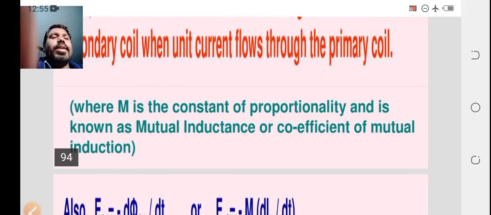So here the mutual inductance is defined as the magnetic flux linked with the secondary coil when current flows through the primary coil. So that only magnetic flux linked in the secondary coil is proportional to the current in the primary coil, where M is a constant of proportionality and is known as the mutual inductance or coefficient of mutual induction.